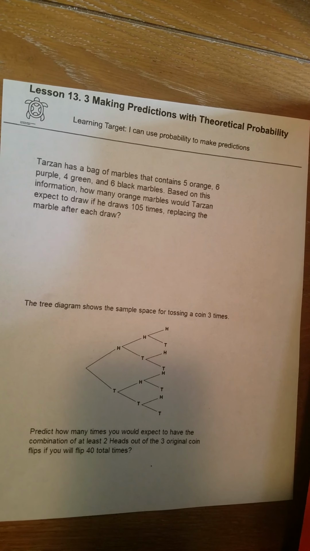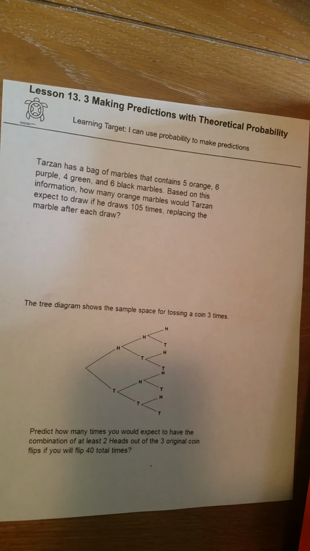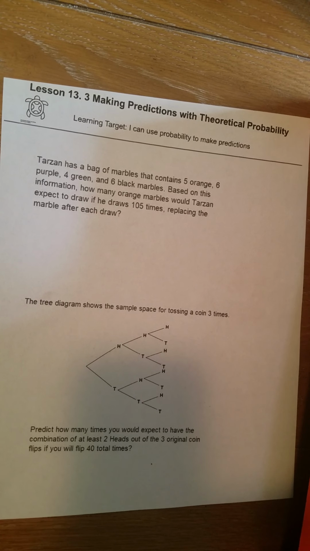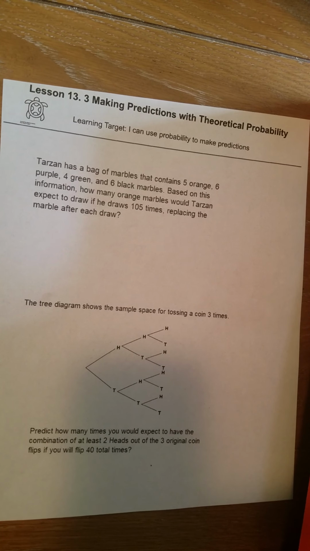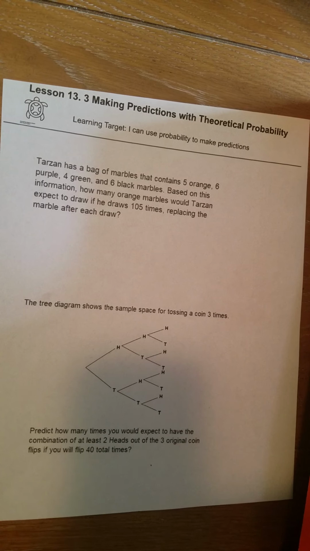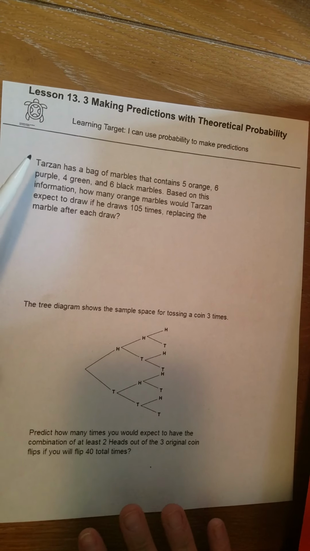This is lesson 13.3, making predictions with theoretical probability. So now that we have these probabilities, we're going to use them to make predictions about the world. And we said in Mod 10, that's what statistics and probability is all about, gathering data and then deciding what to do with it. So we're going to be looking at two problems here.